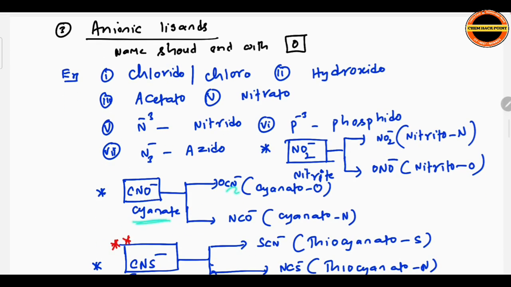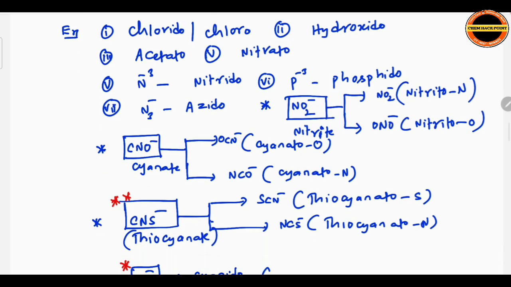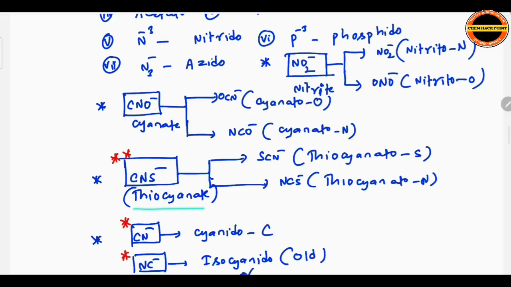Similarly, cyanato, OCN if O connected, cyanato-O. If N connected, cyanato-N. Why is it cyanato-N? Because here nitrogen is connected. Similarly, thiocyanate, SCN-, thiocyanato-S, NCS, thiocyanato-N. Why S and N? Based on the connection of S and N.